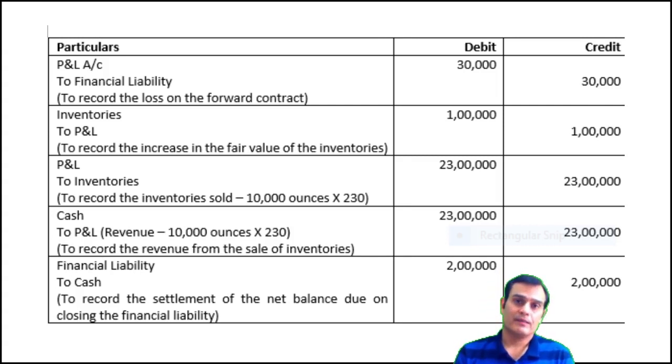Now what else? The final thing is, in this particular case, we now also need to consider that there is a derivative financial liability standing in the books of accounts, and that needs to be settled in cash on 30th June 19. So whatever is the net amount, because you recognized a change in the fair value 1,70,000 on 31st December, then another 30,000 on 30th June. So derivative financial liability is standing at 2 lakh rupees in the books of accounts. So you're going to settle that derivative financial liability at a spot rate of 230, and that becomes the entry financial liability to cash, which is settlement of the net balance relating to the financial liability.